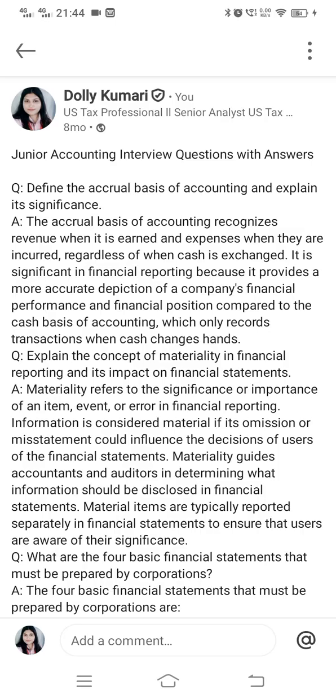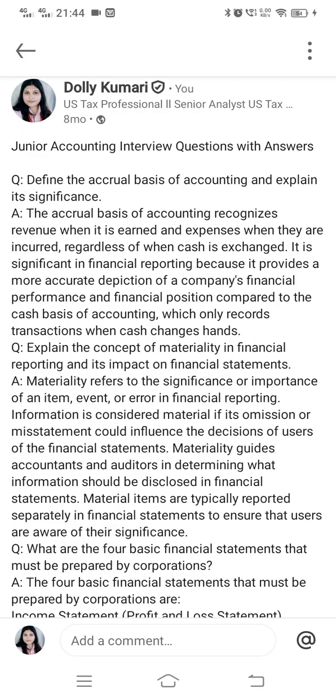So it is not possible to do the transactions and record them in our books on a cash basis. For that reason we go for the accrual basis, because it gives us a clear picture of our financial position. We tend to know what our income is and what our expense is. So this is the reason why we go for the accrual basis.